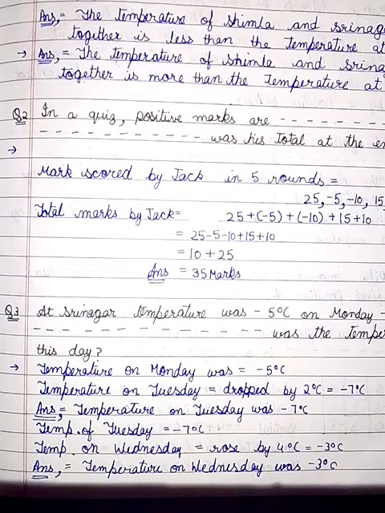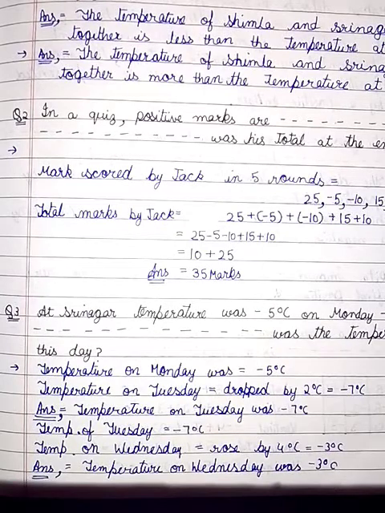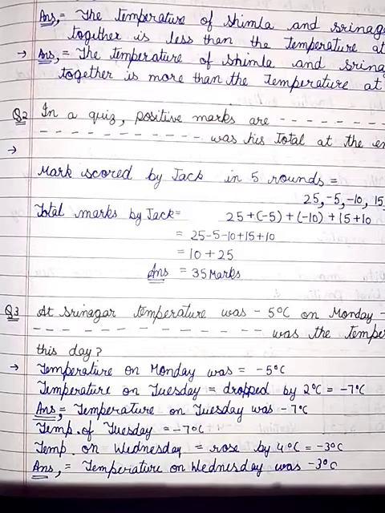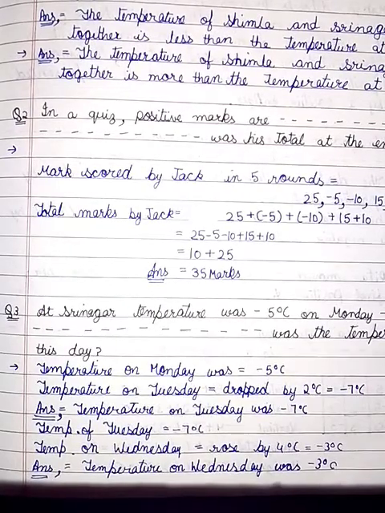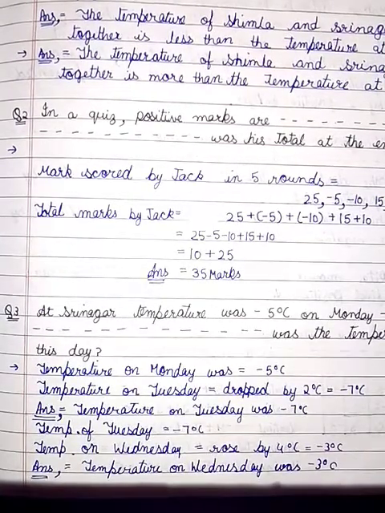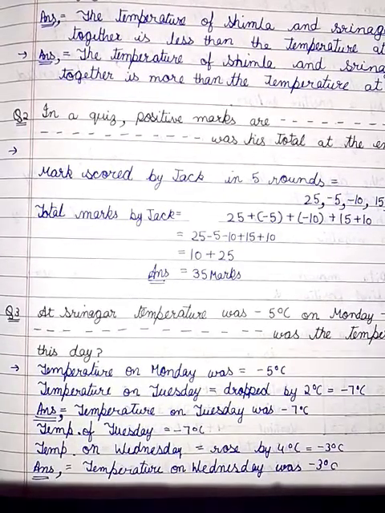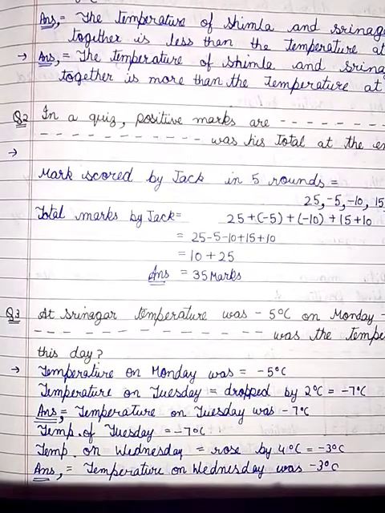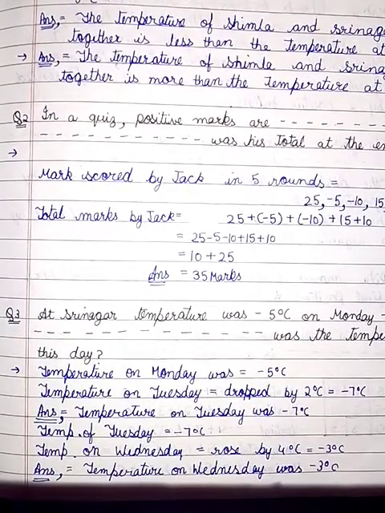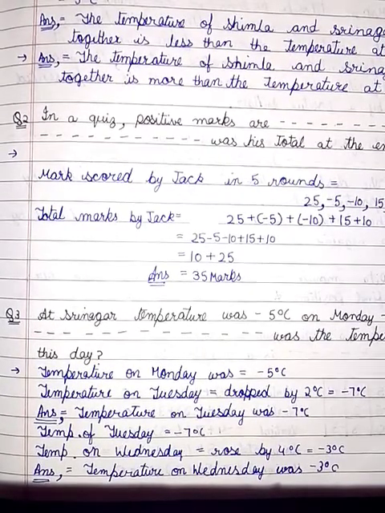Answer: temperature on Tuesday was minus 7 degrees Celsius. Now the second part: temperature on Tuesday minus 7 degrees Celsius, on Wednesday rose by 4 degrees Celsius, is minus 3 degrees Celsius. Answer: temperature on Wednesday was minus 3 degrees Celsius.